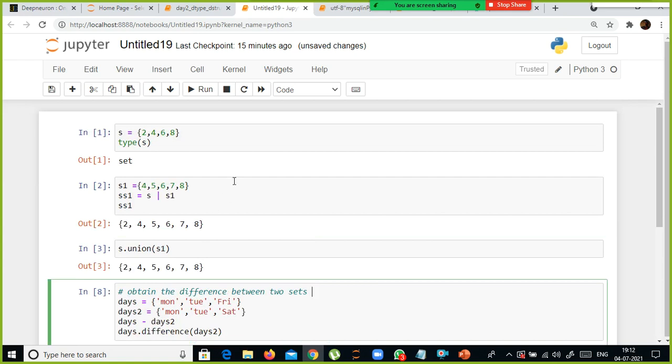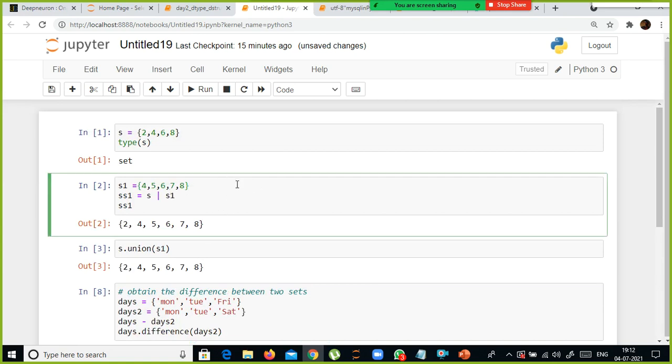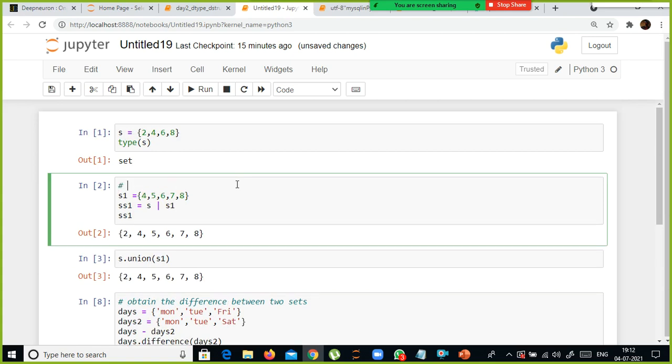And union is common values, right? Not common values.